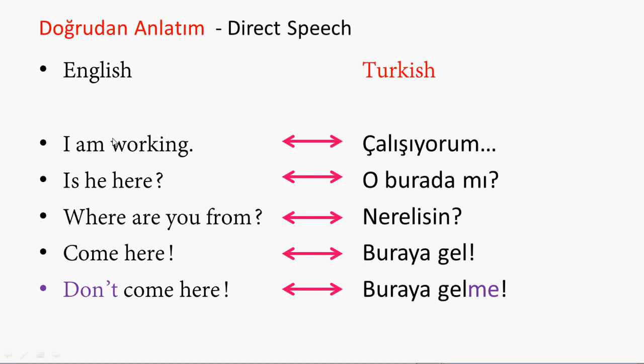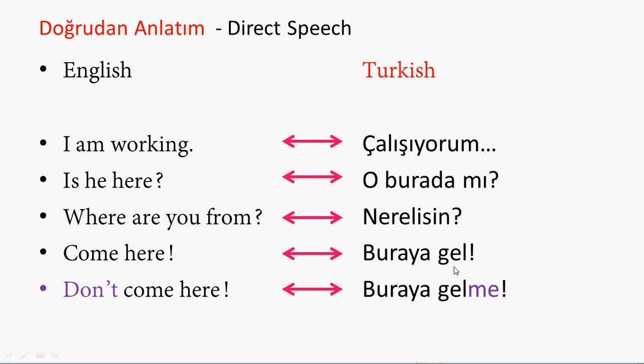On the left, English examples, and on the right, Turkish ones. Let me say these Turkish examples first. Çalışıyorum. O burada mı? Nerelisin?